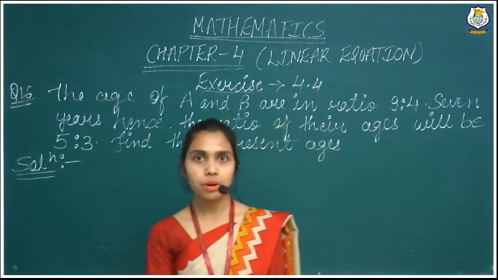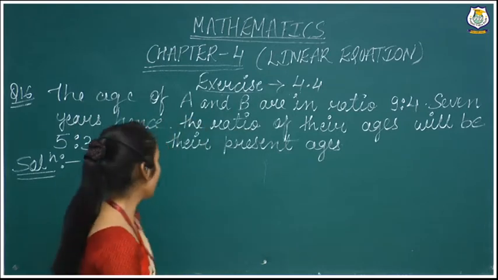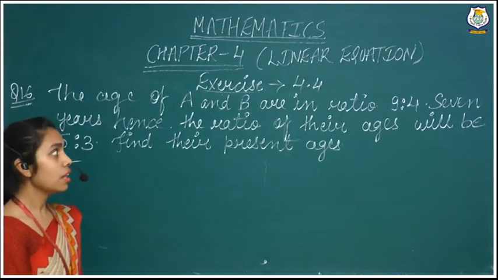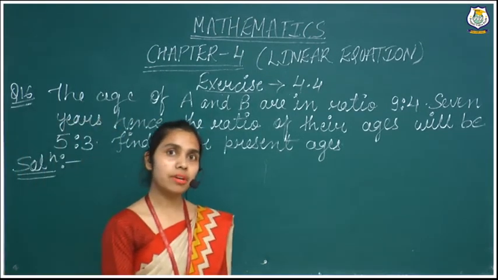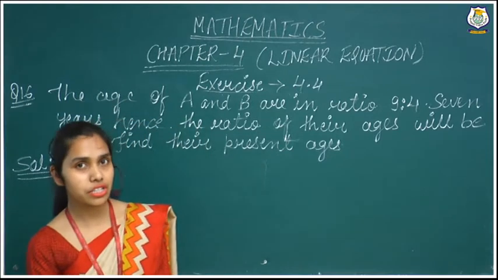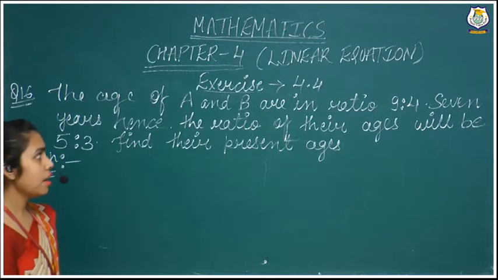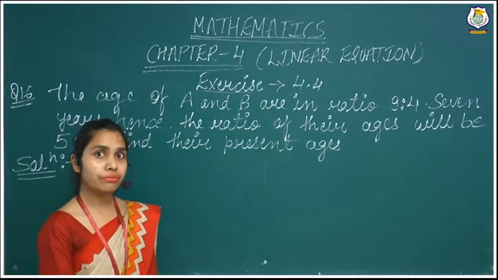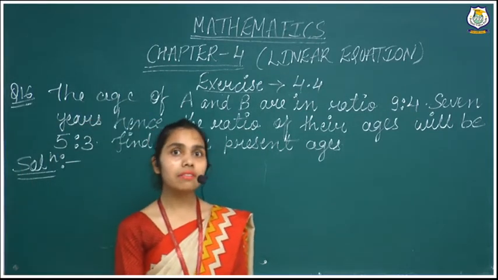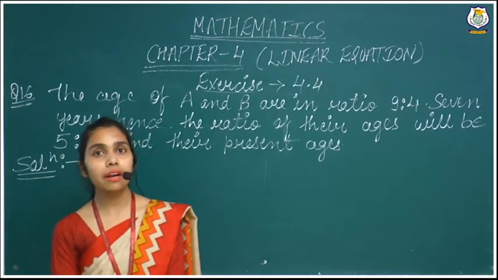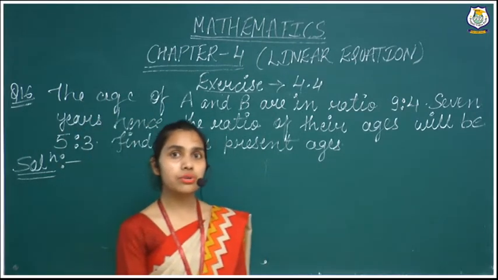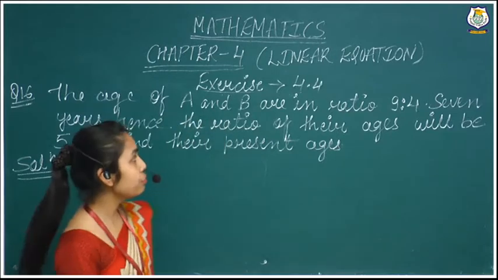Now we will come to our next question, that I have taken, question number 16, because that is a little bit different because here they have given the ratio. Right? The question is: the ages of A and B are in the ratio 9:4. It means here they have given two persons, A and B. Their age ratio they have given 9:4.